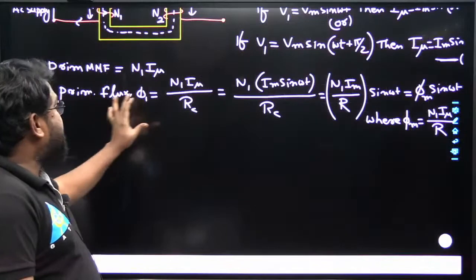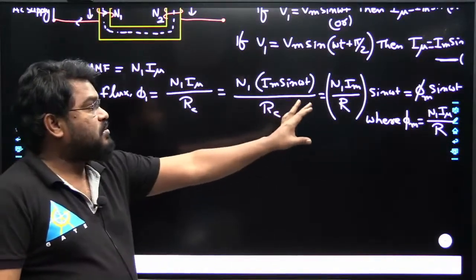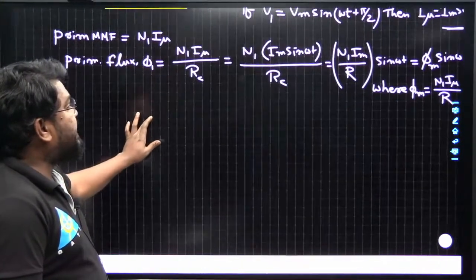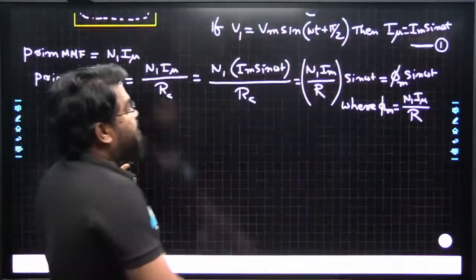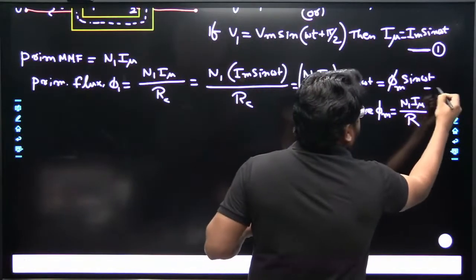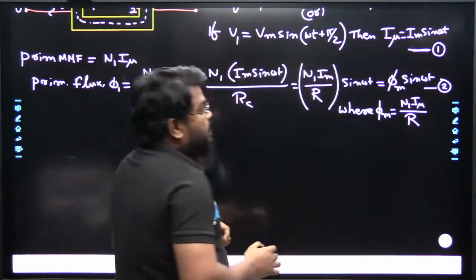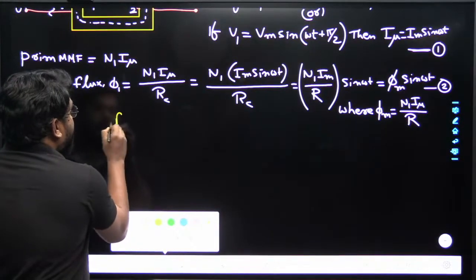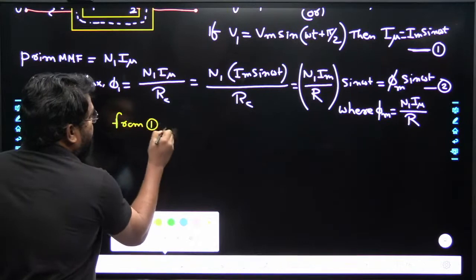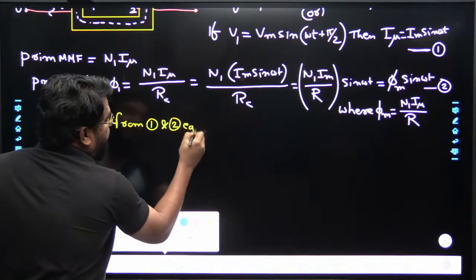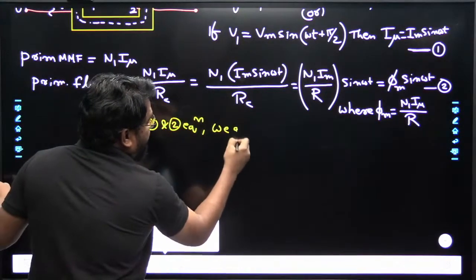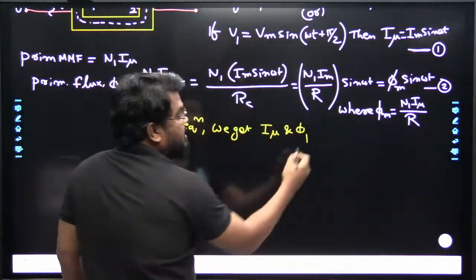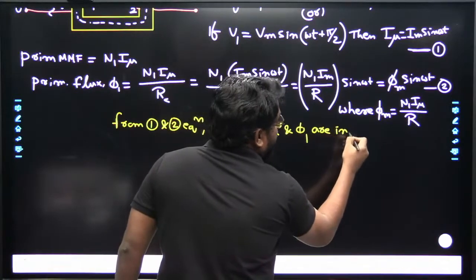So this is the primary flux phi 1, that is, phi maximum is equal to I mu by reluctance of the core. Let us assume this is equation 2. From equations 1 and 2, what do we conclude? The magnetizing current and the primary flux are in phase with each other.